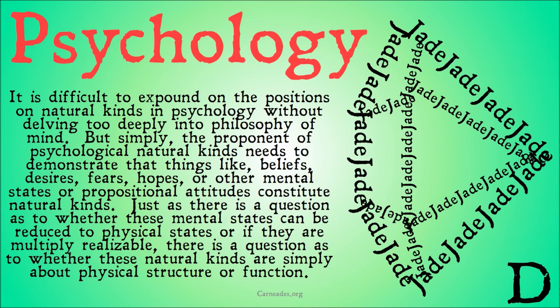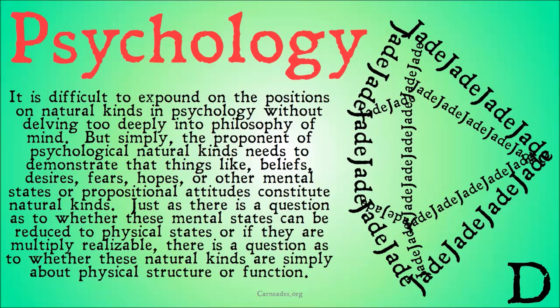Finally, psychology we'll touch on briefly, because it's difficult to expound on the positions on natural kinds in psychology without delving too deeply into the philosophy of mind, but simply the proponent of psychological natural kinds needs to demonstrate that things like beliefs, desires, fears, hopes, or other mental states or propositional attitudes constitute natural kinds in the same sense that elements do or species do.